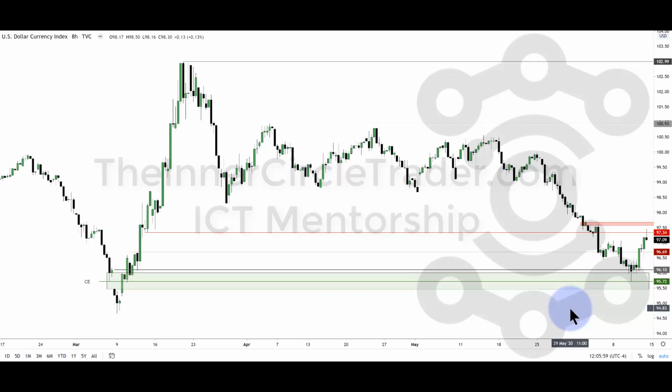So when we look at these levels, it's important that when we identify them on the higher time frame, we transpose those to the lower time frame charts, as we see here. For the daily, these are levels that were comprised and derived from the daily chart. So in this 8-hour chart, we can see further refinement and things that would otherwise lend well to the things that I teach in the core content. Let's drop down to a lower time frame chart.